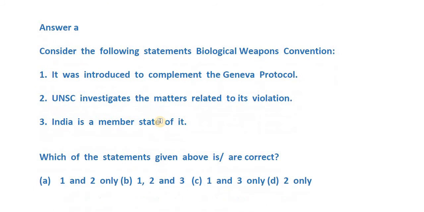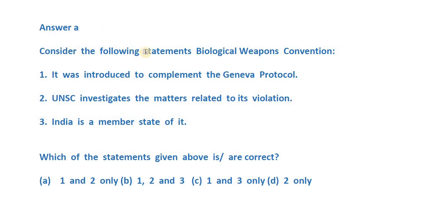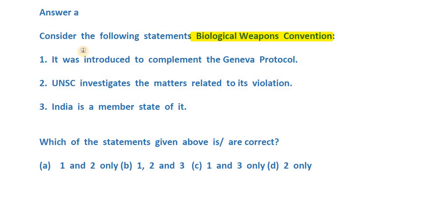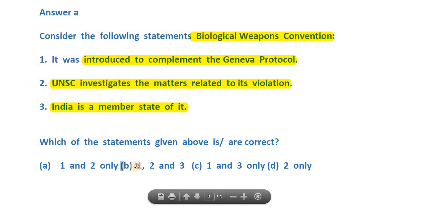So let's get on to the last question now. It's really, really long, so be patient. So consider the following statements about the Biological Weapons Convention. Alright, number 1, it was introduced to complement the Geneva Protocol. Number 2, the United Nations Security Council, that is UNSC, investigates the matters related to its violation. Number 3, India is a member state of it. So which of the statements given above is correct? So herein all these 3 statements are correct. Answer becomes B, and memorize these statements here itself.